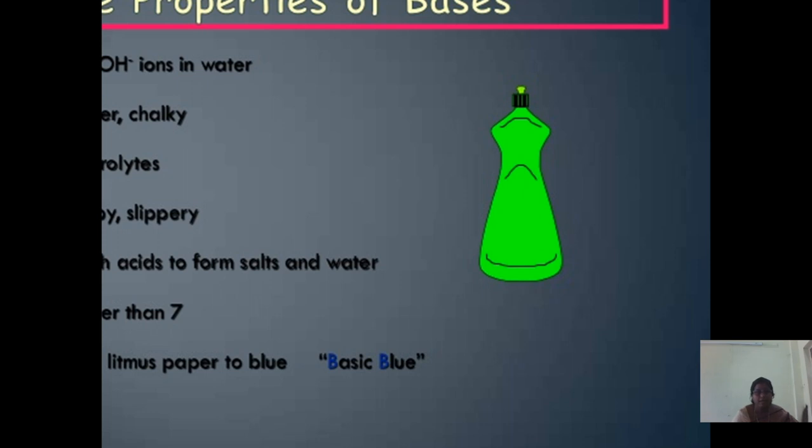Next comes the properties of bases. It releases hydroxyl ions in water. It is chalky, conducts electricity, is soapy and slippery, and reacts with acids to form salt and water. pH is greater than 7. It turns litmus paper to blue, basic blue.